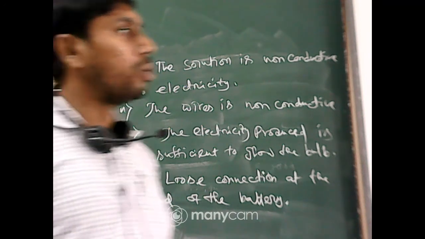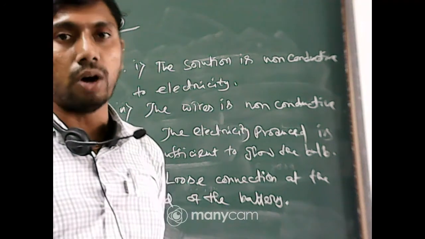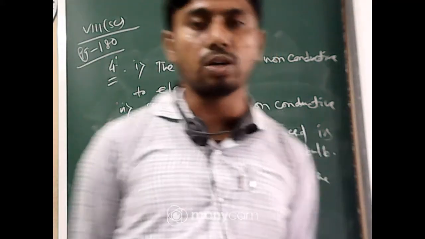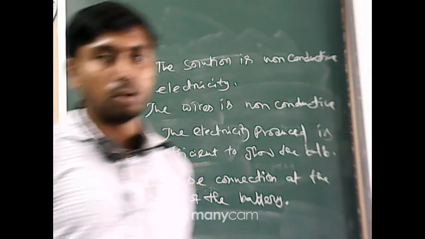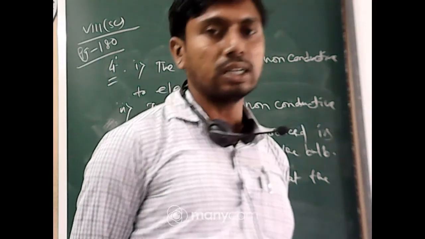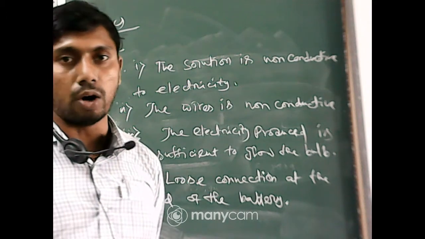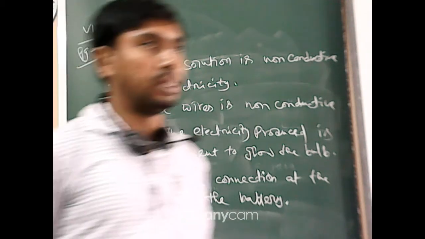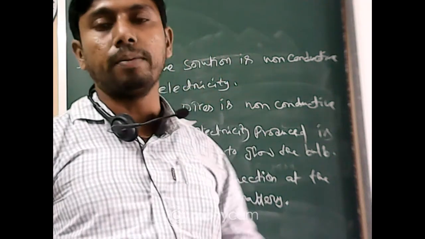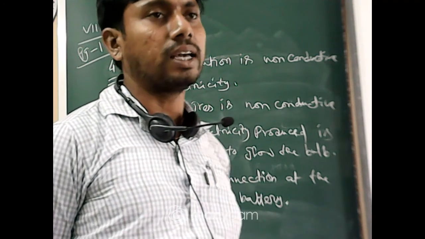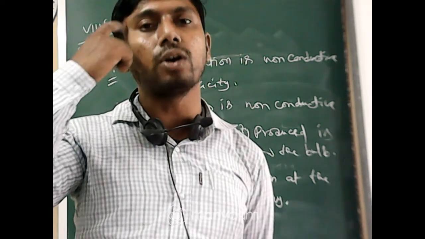That means the glowing of the bulb is directly proportional to the energy generated, or the electricity generated from the solution, or the conduction capacity of the solution. Whatever the conduction capacity will be, it will glow in a more efficient way. So in case A, as it is glowing with a bright light, whereas in case B it is dim, we can conclude that A is the better conductor than B.